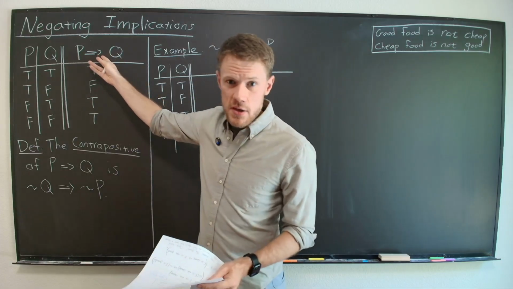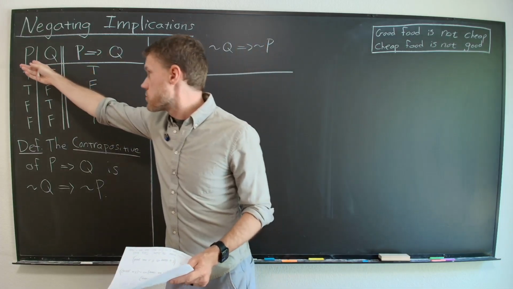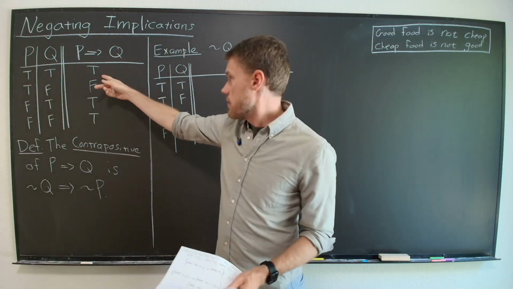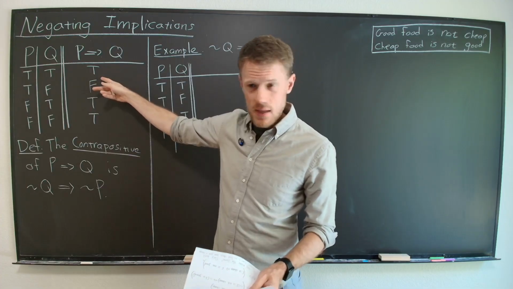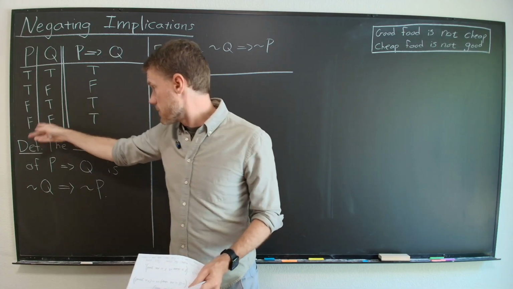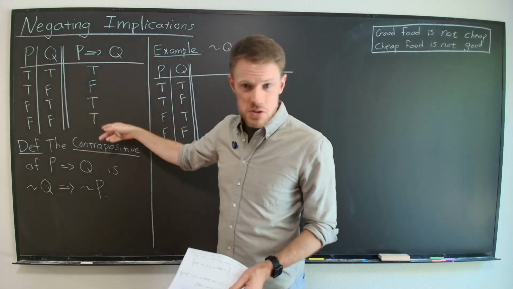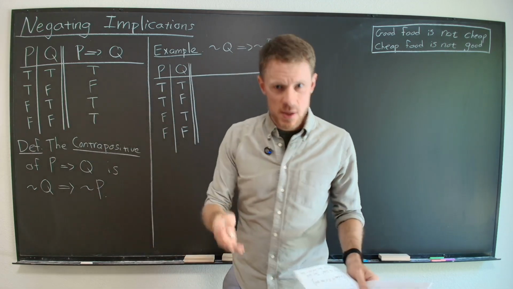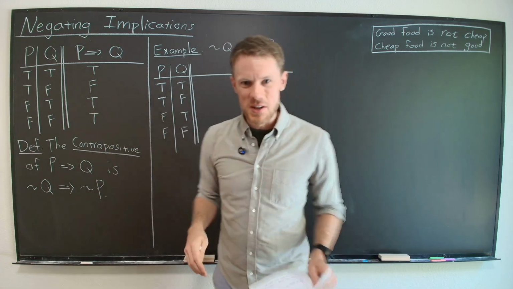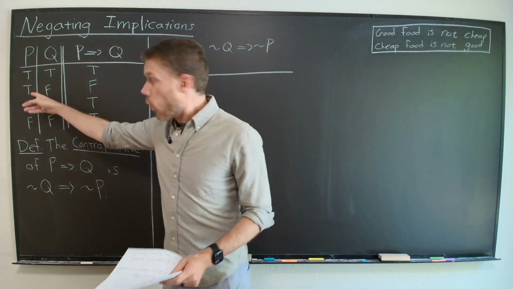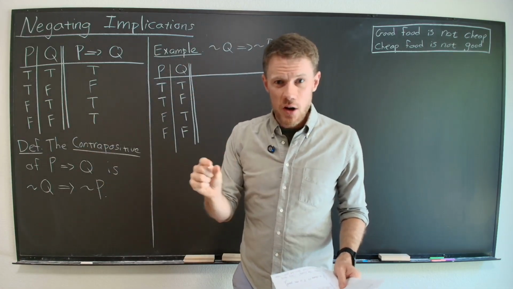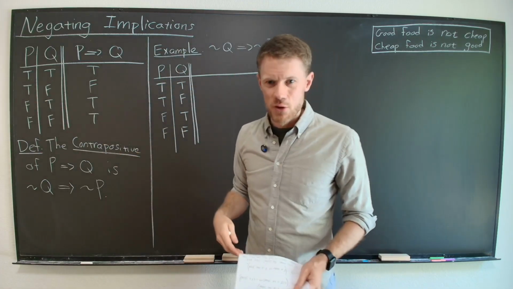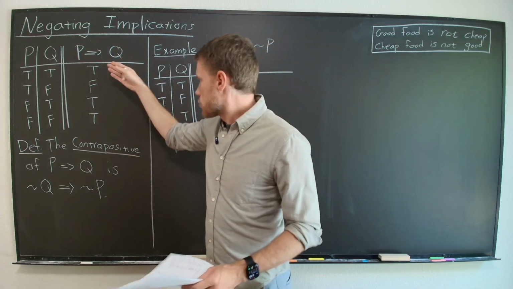Now, its truth value depends on the truth values of P and Q, right? If P and Q are both true, then P implies Q is considered true. Or if P is false and Q is either true or false, it's also considered true. Remember the video on vacuously true statements? This is considered vacuously true. Refer back to the old video if you want a discussion about that. So the only instance in which we get a false is P being true implying Q is false. That would be considered a false statement. Okay, so true, false, true, true.